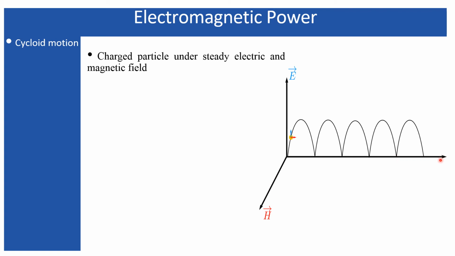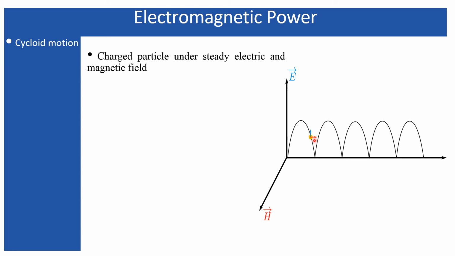If there were no magnetic field, the particle would be accelerated vertically along this direction. But since there is a magnetic field, due to the magnetic force the particle will be deflected continuously, as it is accelerated continuously under the influence of this electric field. After a certain position, the particle will experience the magnetic field in such a way that it will bend, and after attaining a peak, it will start to move in the opposite direction, as shown over here.